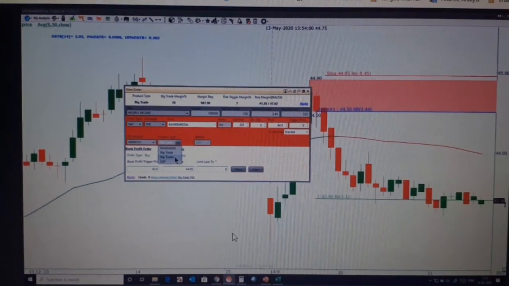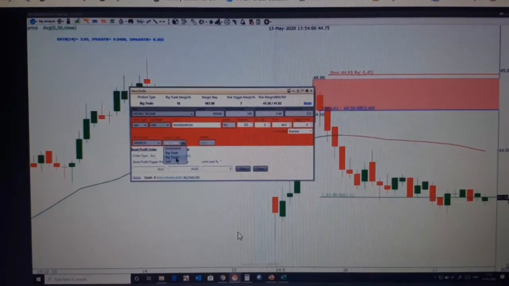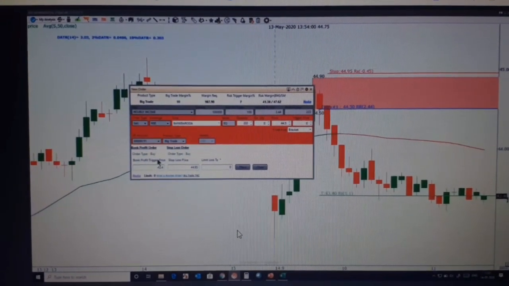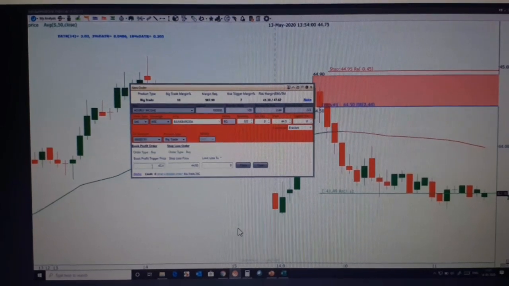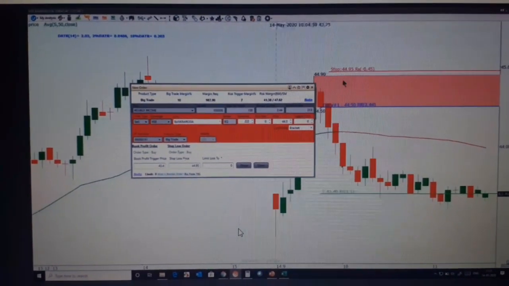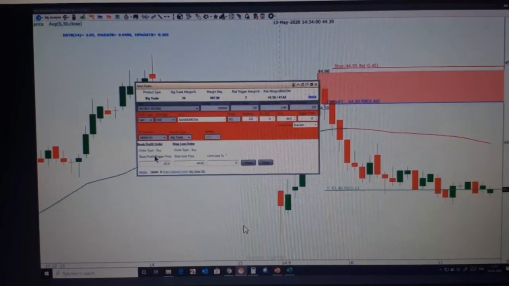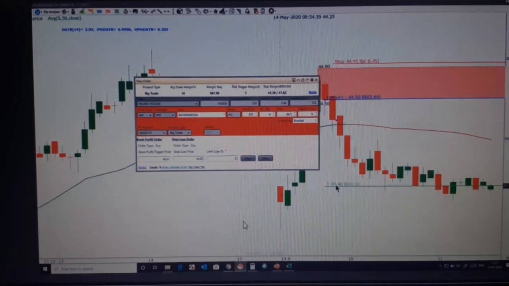Right now, Trade Tiger is not allowing to go for big trade, so you have to go for big trade plus. This is your book profit trigger price, 43.4. Stop loss price is 44.95, whatever I have set over here. The book profit trigger price is coming from this 43.40.